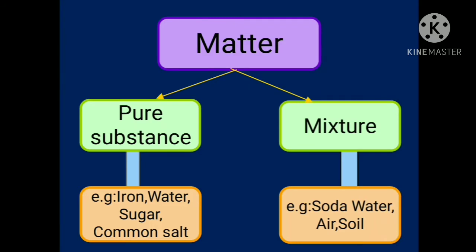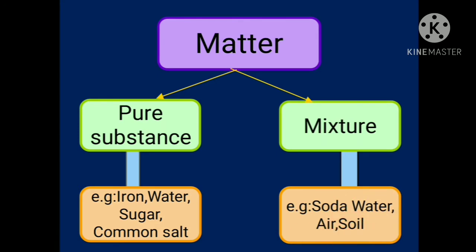Now, substances can be classified into the following groups: pure substances and mixtures, according to the properties of the particles in them. So, here the matter is classified into pure substance and mixture. And here in this box you can see some examples. For understanding it, let's see the examples. The pure substances: first example is iron, then water, sugar, common salt. Mixtures: examples are soda water, air and soil.